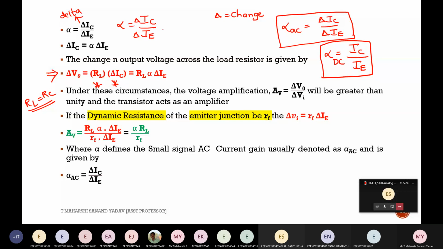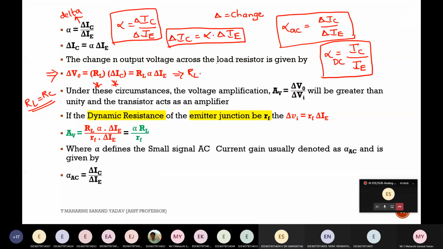And you know the relation for IC, which is alpha into IE plus IB. No, I'm using this factor, so IC is equal to alpha into IE. That's why I've substituted here. RL into IC is something which I can write as alpha into change in IE. So that I'll get the output voltage. This is nothing but the amplified voltage present at the output.